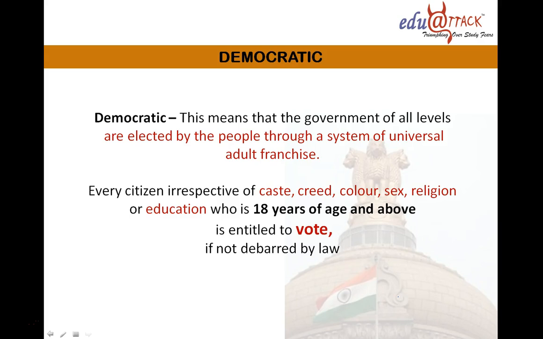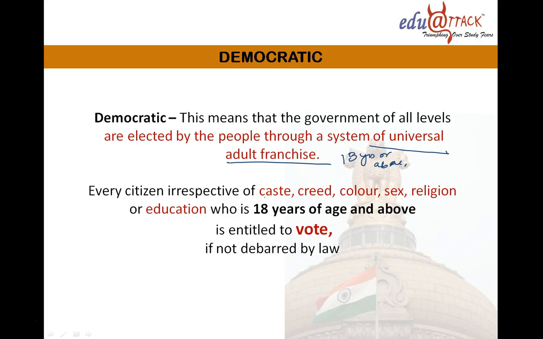Democratic. This means that the government at all levels is elected by the people through a system of universal adult franchise. This word is not new for you. Universal adult franchise means a right given by the Constitution of India to people who are 18 years of age or above to cast their vote in elections. That is a process known as universal adult franchise.